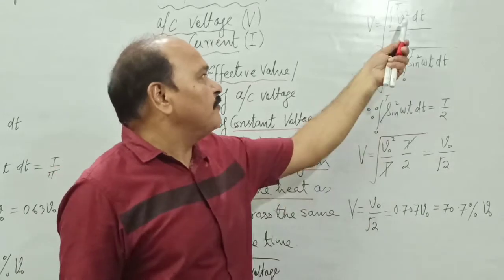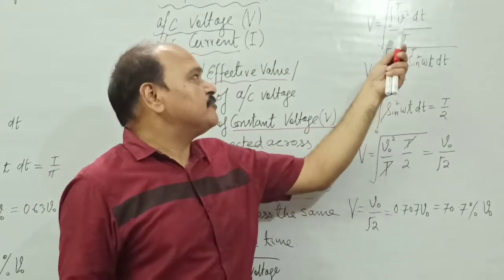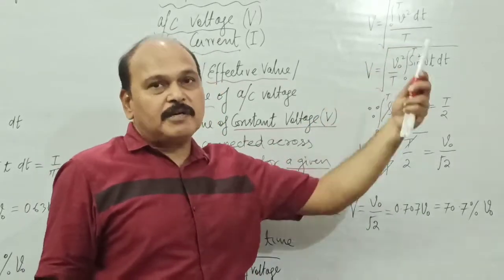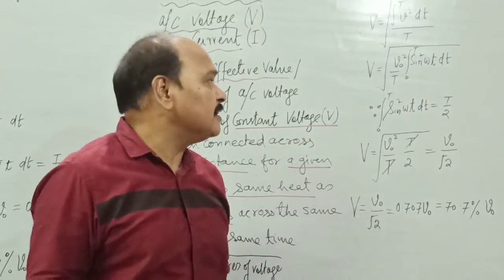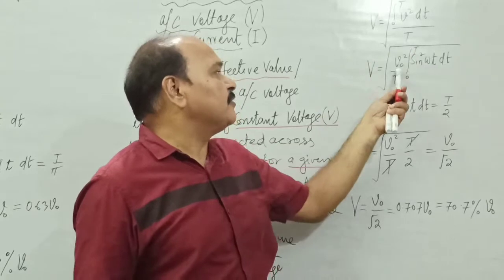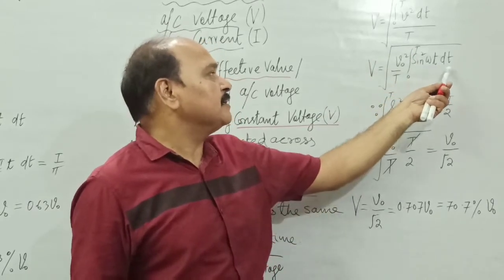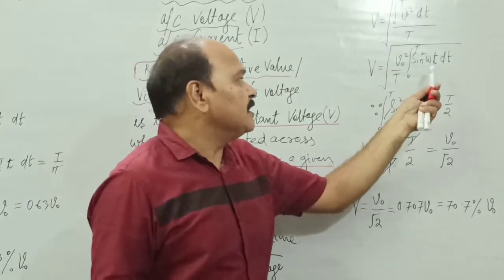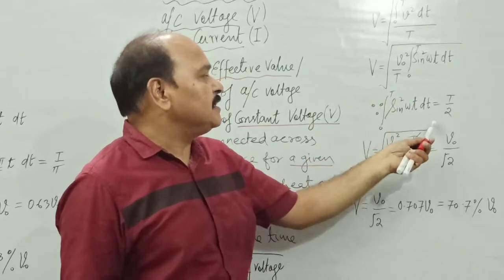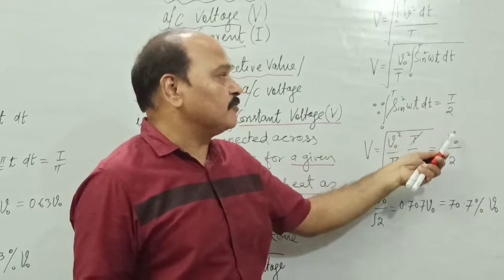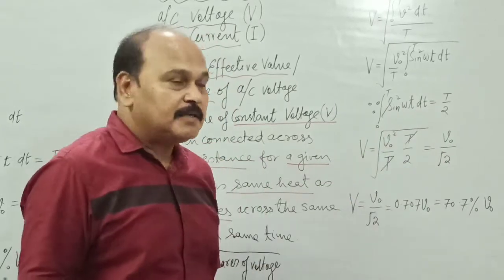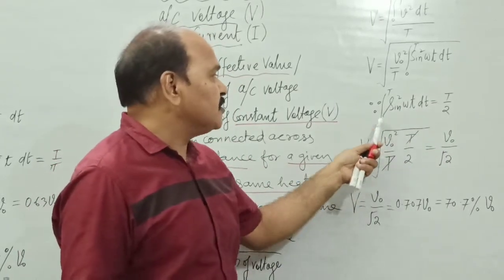If we substitute the value, what is V square? V is V naught sine omega t. Therefore, V square is going to be V naught square sine square omega t, dt. Well, the integration of sine square omega t dt, you can work out, is going to be T by 2. Sine square omega t dt integration from 0 to T is T by 2.